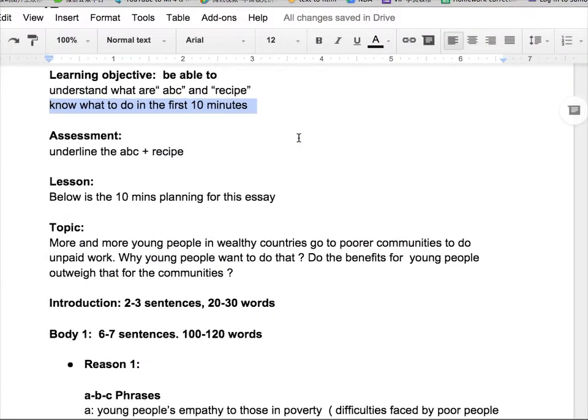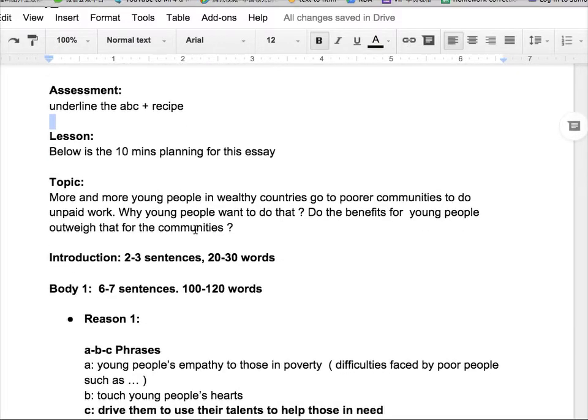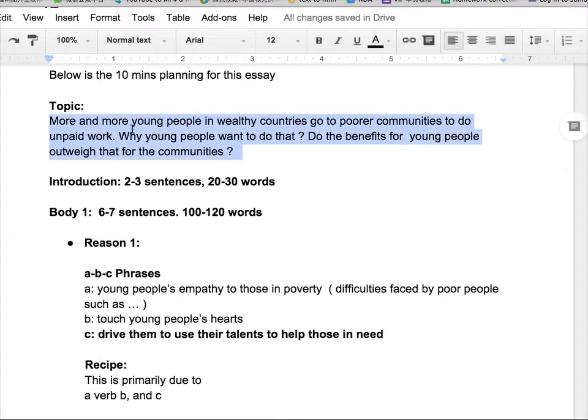Assessment is, I have already given you the sample essay at the bottom of this lesson. So please underline the ABC and recipe so that I know whether you have already understood the concept or not. Okay, below is the 10 minutes planning for this essay. The topic is, more and more young people in wealthy countries go to poor communities to do unpaid work. Why do they do that? And do the benefits for young people outweigh that for the communities?